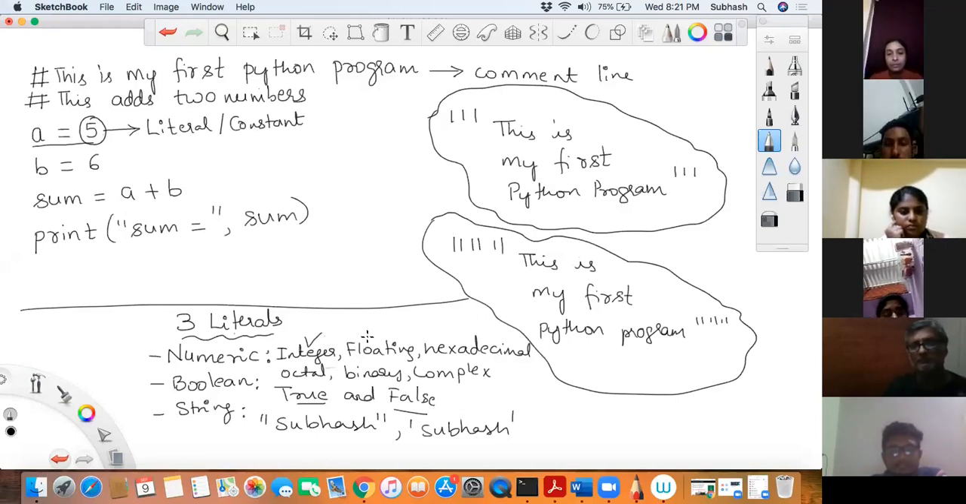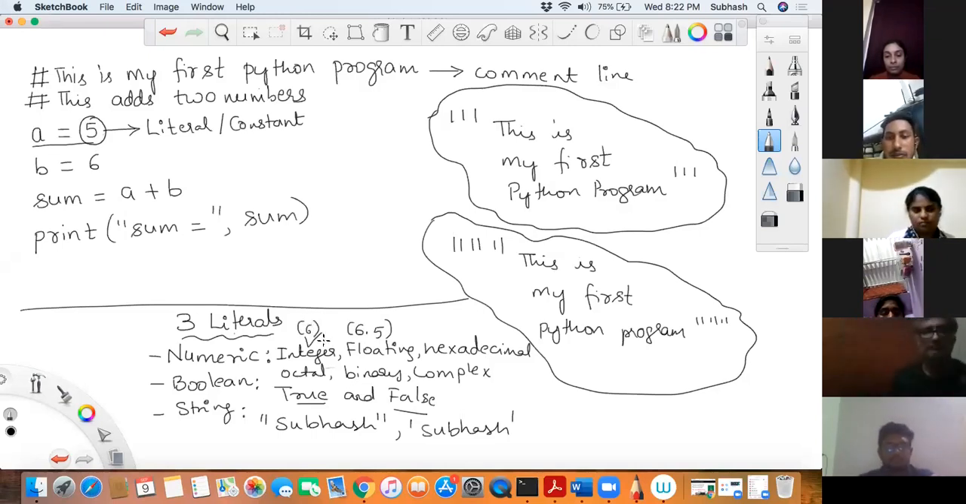Now coming to the next one. What do you mean by floating point literals? Floating point literals are those literals which have a fractional part to them. Example, 6.5, 5.6 or something. It has a fractional part, right? That is basically called a floating point literal, whereas an integer literal is just 6. 6 is an integer literal.